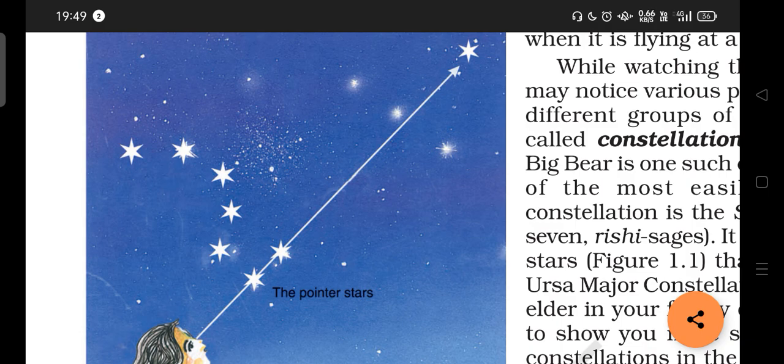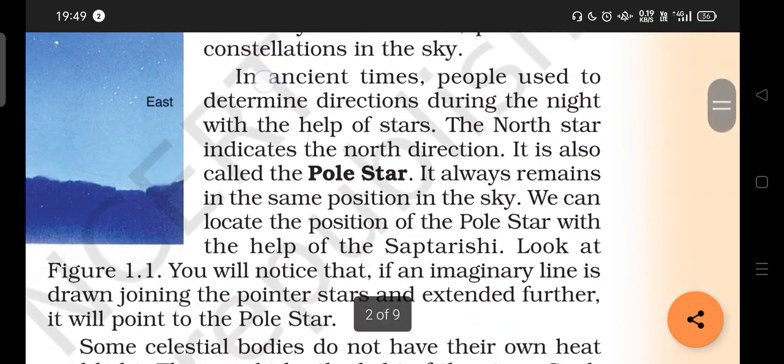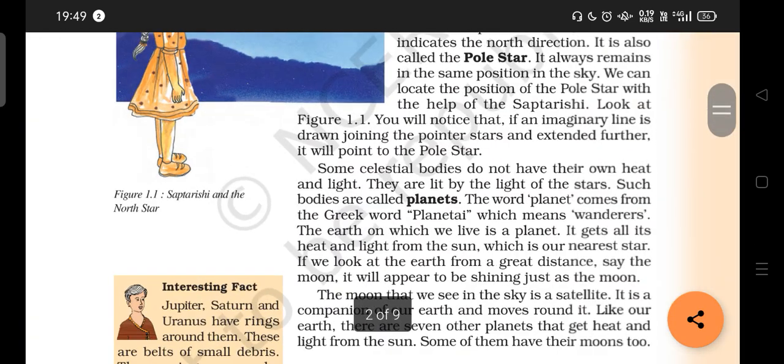Next point. Some celestial bodies do not have their own heat and light. We are coming to a very important topic now. Celestial bodies which do not have their own heat and light, but reflect the light of stars, we call those bodies planets. Planets do not have heat and light of their own. Actually, we can discuss our planet Earth. It borrows the heat and light of the sun, and that's what we are getting.